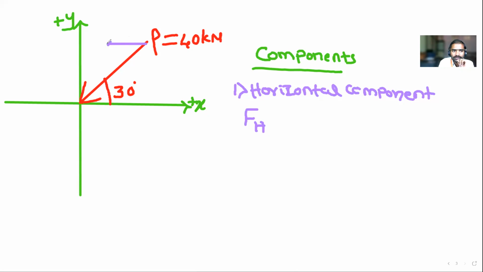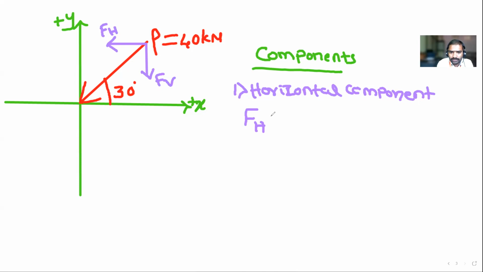Negative, left hand side. Next, one more force is moving in which direction? Downwards, so this is also negative. This is FH, horizontal force, and this is FV, vertical force. Or you can write FX and FY also. No problem, it is according to your convention.